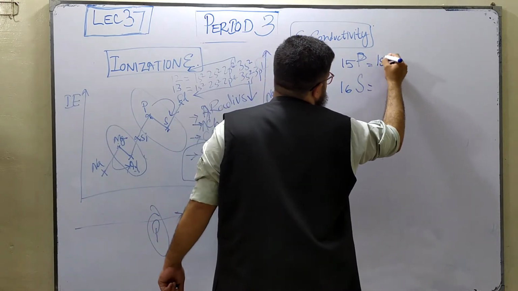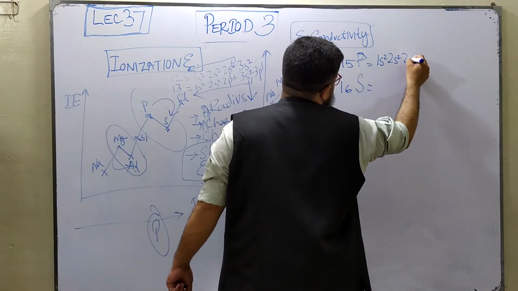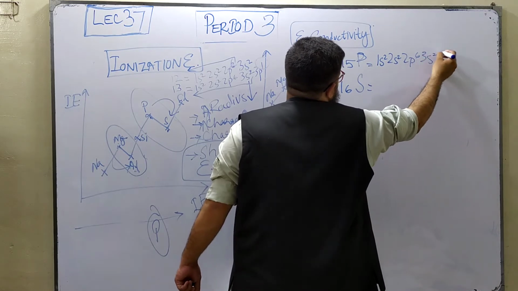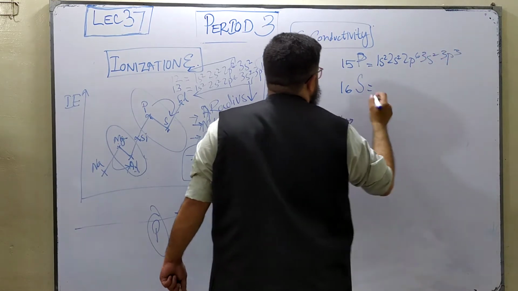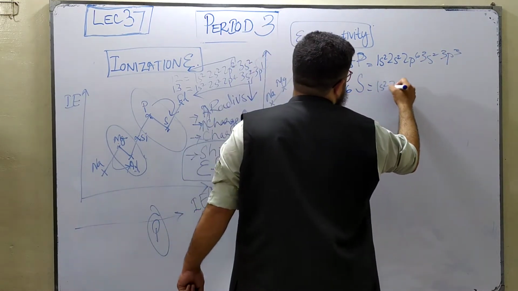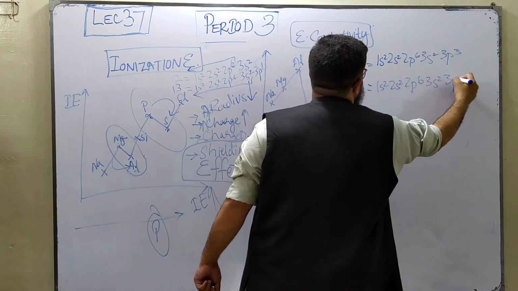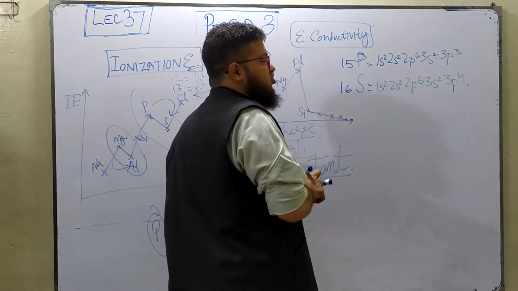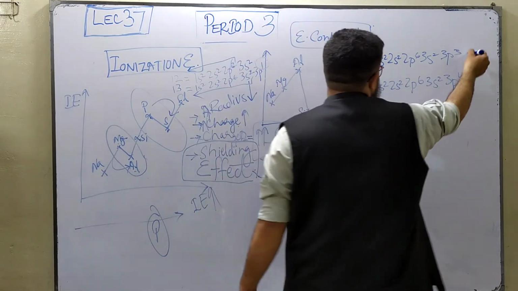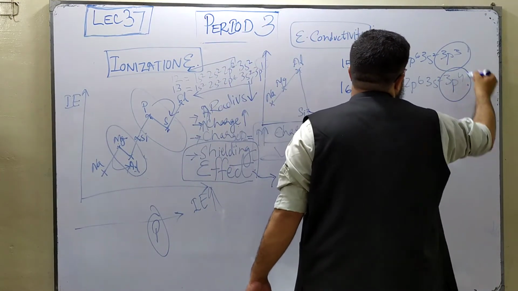So now write down the electronic configurations. For phosphorus it is going to be 1s2, 2s2, 2p6, 3s2, and 3p3. Whereas in case of sulfur, it's entirely the same, but there's a difference in the last orbital. It's 3p4. Now compare the 3p electrons: the 3p3 electrons in phosphorus and the 3p4 electrons in sulfur.